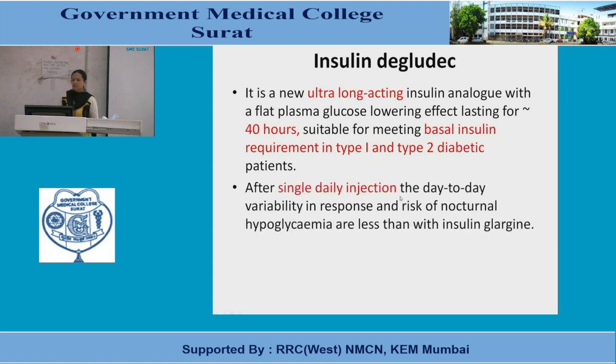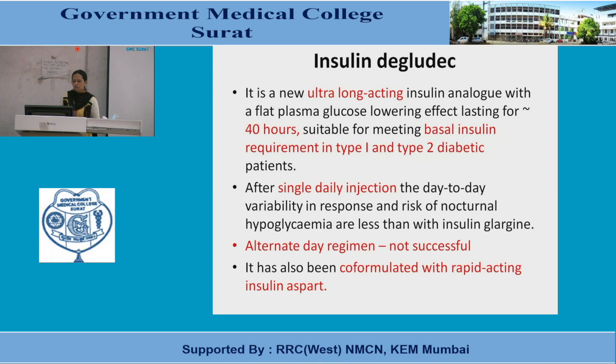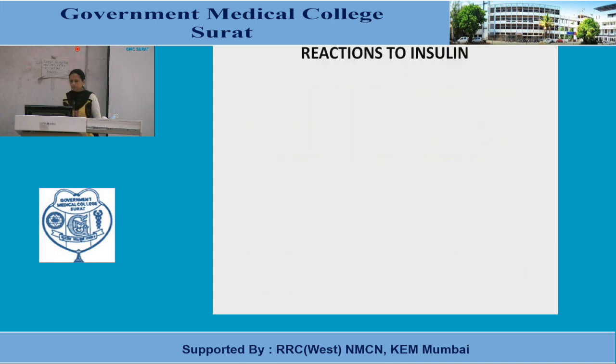After a single daily injection, the day-to-day variability in response and risk of nocturnal hypoglycemia are less than with insulin glargine. So this is the advantage. An alternate day regimen, clinicians have tried, but that was not successful. It has also been co-formulated with rapid acting insulin aspart. Obviously that is to obtain rapid onset of action, that will take care of meal-induced glycemia.